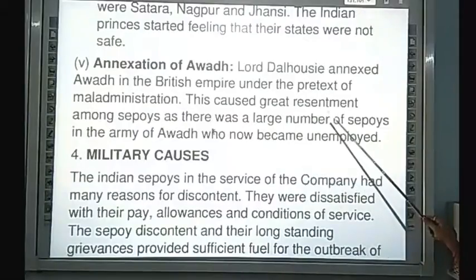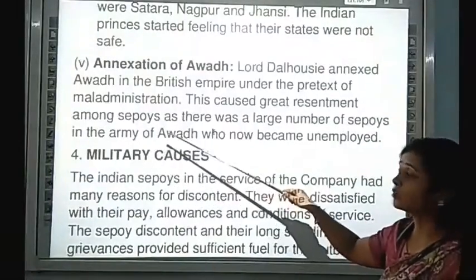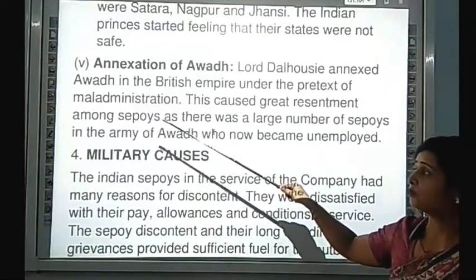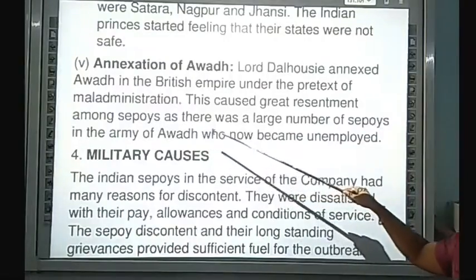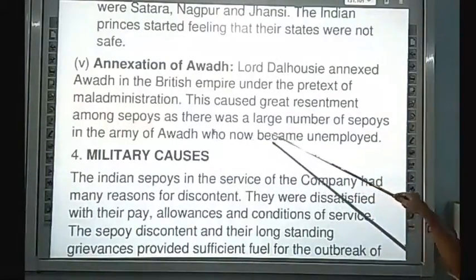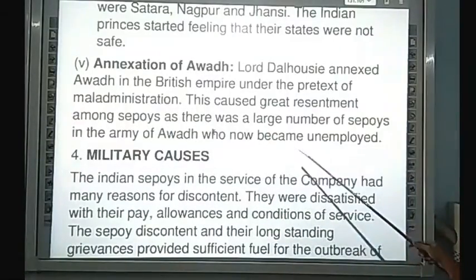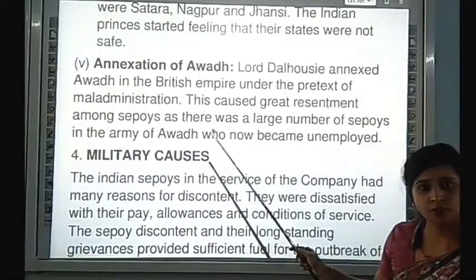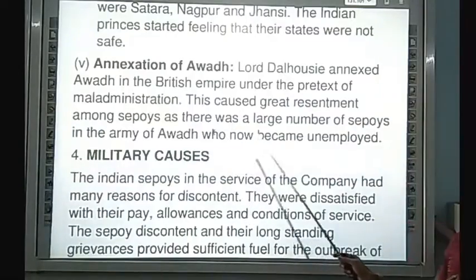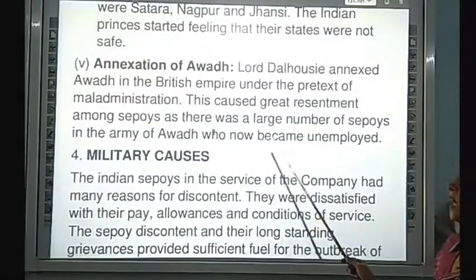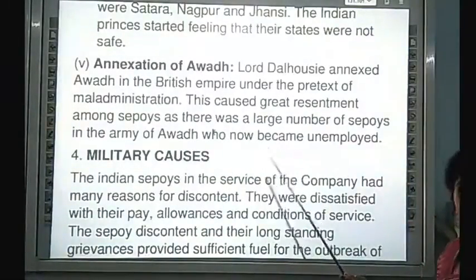This caused great resentment among the Sepoys. The Sepoys were very disappointed by losing this. As there was a large number of Sepoys in the armies of the states who were now unemployed, they had doubts in their minds. They had some problems, so what did the army do?